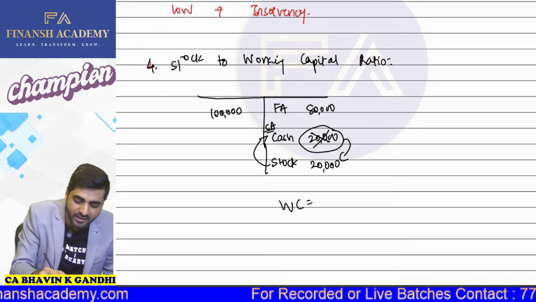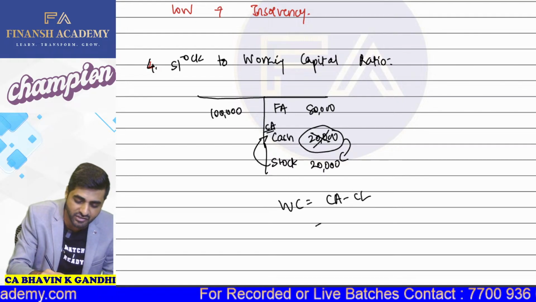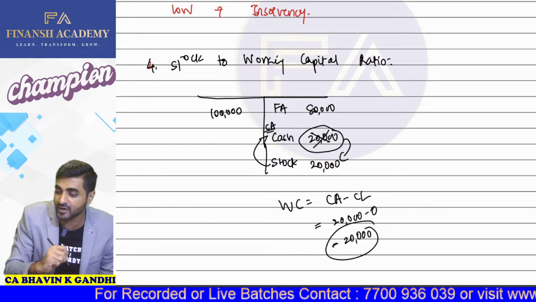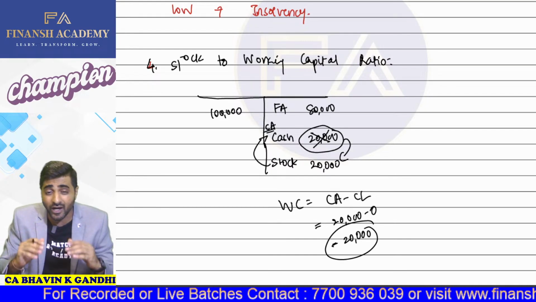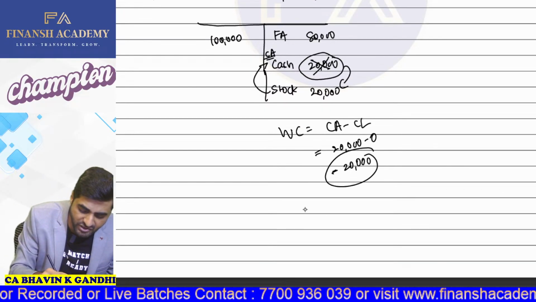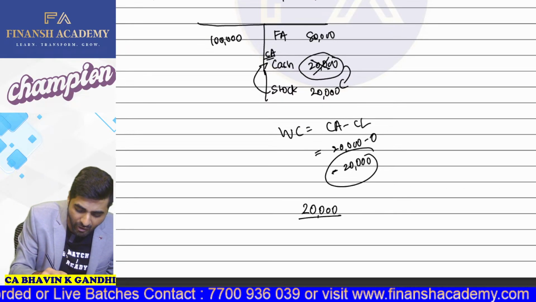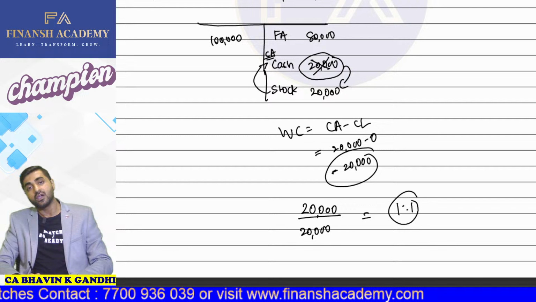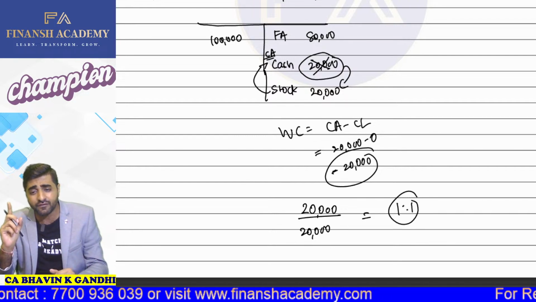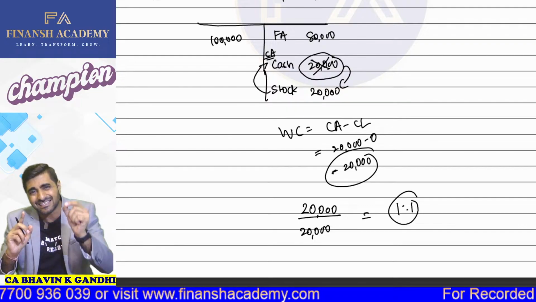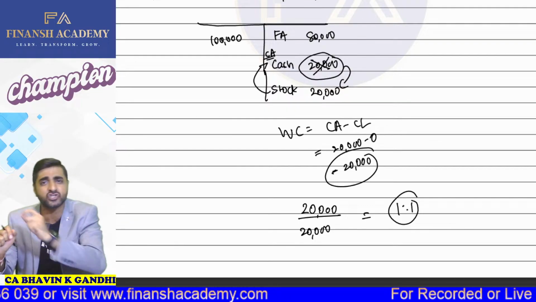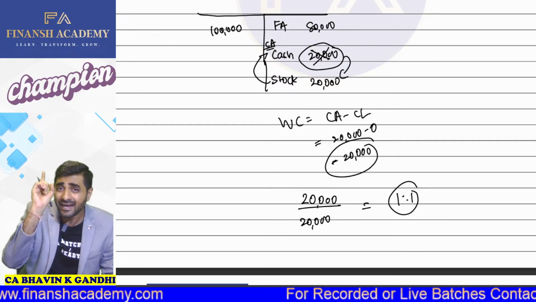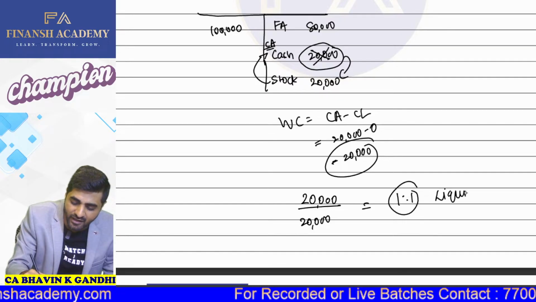So my working capital formula is current assets minus current liability. So in my current assets, I have stock of 20,000. There is no current liability. This working capital amount is 20,000. So what is my stock to working capital? So amount of the stock which I had is 20,000. Amount of the working capital which I have is 20,000. Can I say this ratio is nothing but 1:1? So this indicates that for every 1 rupee of working capital we have, exact 100% blocked in the form of stock. But guys, if this ratio is 1:1, it indicates that the liquidity in the company is 0.